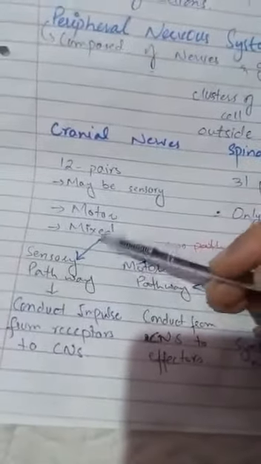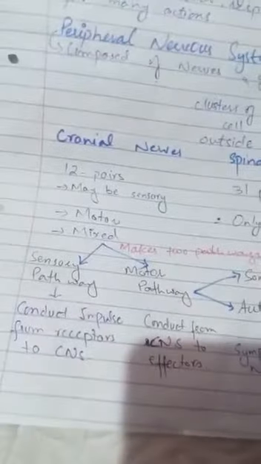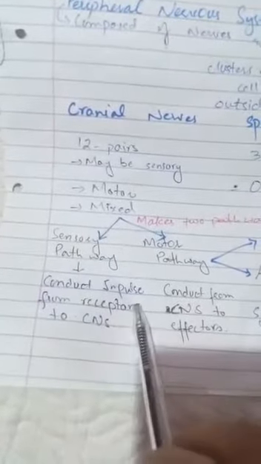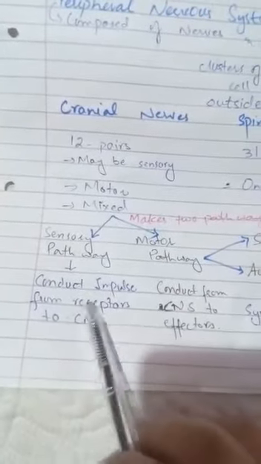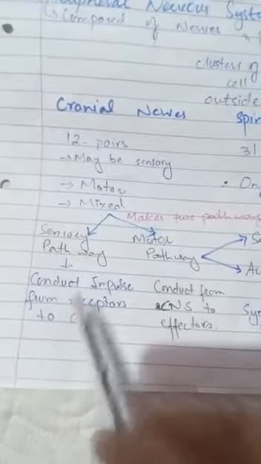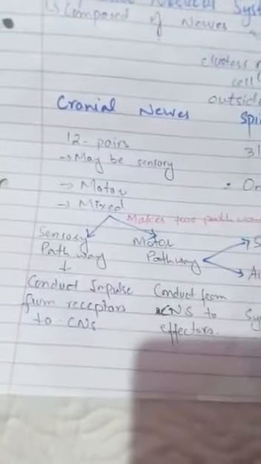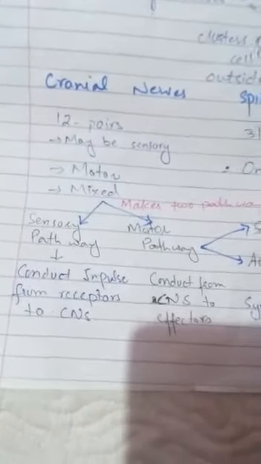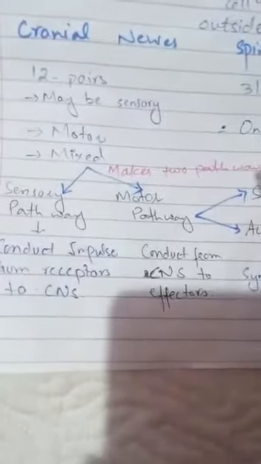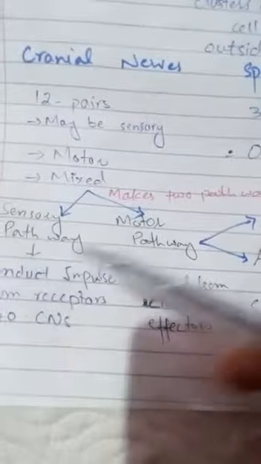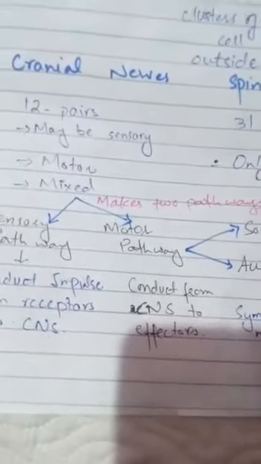The cranial nerves further form two types of pathway, the sensory pathway and the motor pathway. The function of the sensory pathway is to conduct impulses from the receptors towards the central nervous system. It means the sensory axons and neurons conduct the impulses from the receptors and move them towards the central nervous system. The motor pathway conducts the impulses from the central nervous system towards the effectors.